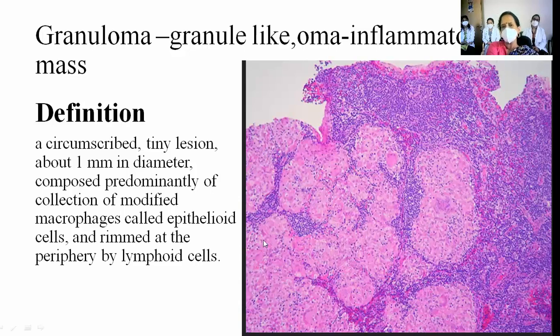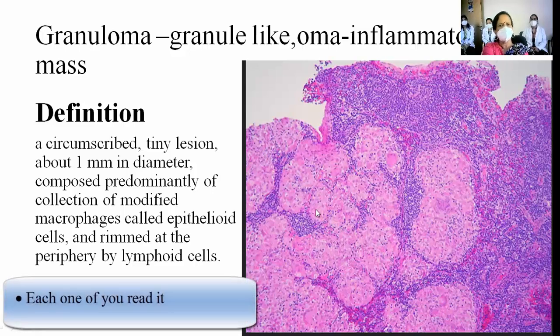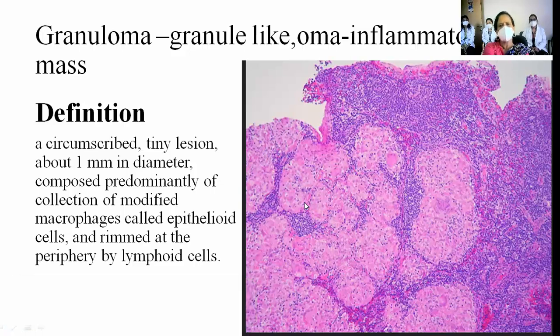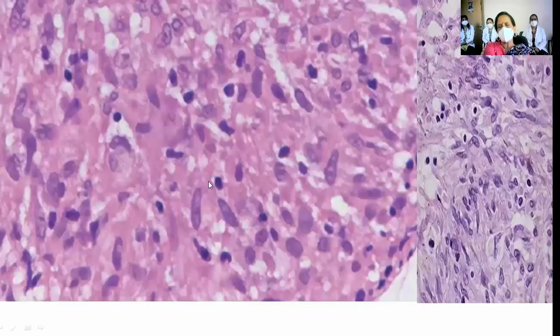Can one of you read this? Louder. Okay. So a circumscribed tiny lesion. So we are talking about granuloma now.